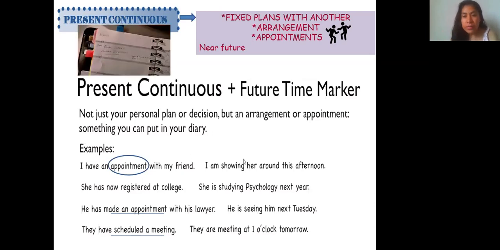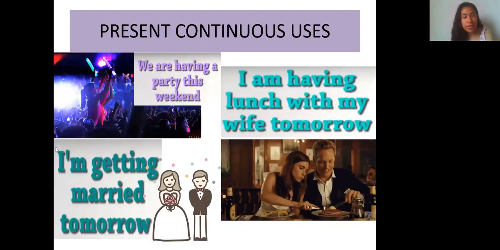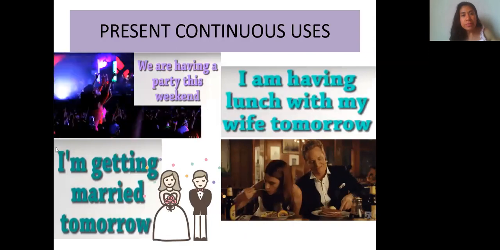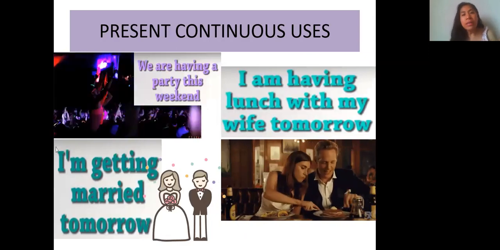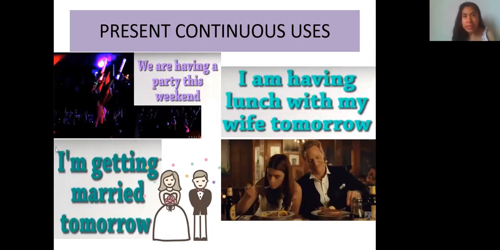And number 4, they have a schedule, a meeting. Remember, a schedule means an hour, and a specific day with an hour. So the example says, they are meeting at 1 o'clock tomorrow. I have a pair of examples more. Here, start with the left. It says, we are having a party this weekend.